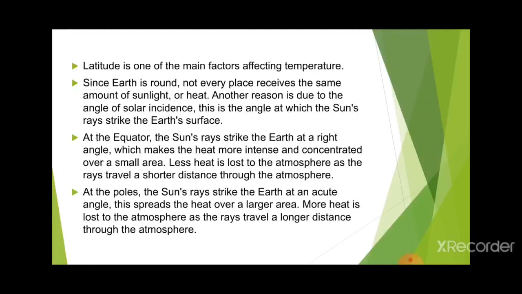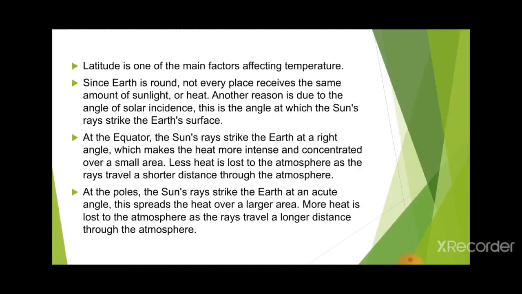At the equator, sun rays strike the earth at a right angle, which makes the heat more intense and concentrated over a small area. Because the sun rays come directly to the equator, that area gets more intense heat. Less heat is lost through the atmosphere as the rays travel a shorter distance through it. So very little heat is lost, meaning most of the heat is absorbed, and it makes the climate of that area more intense and hot.